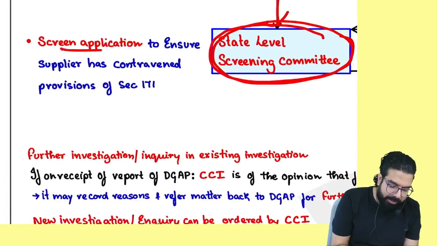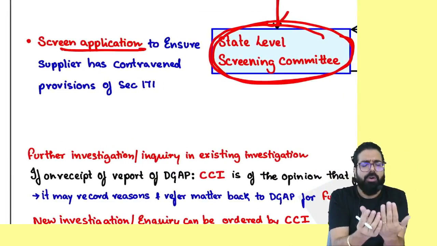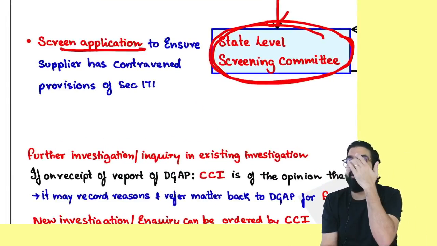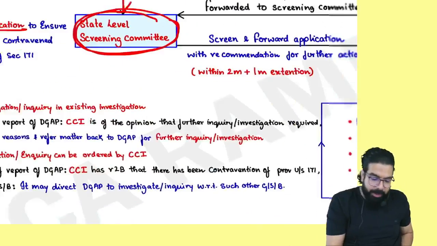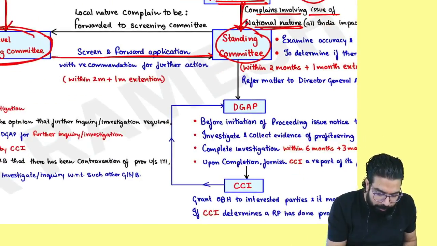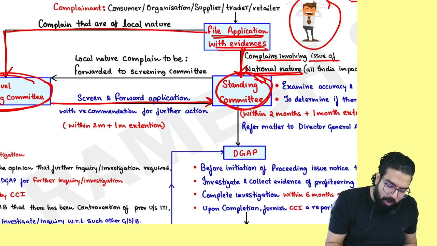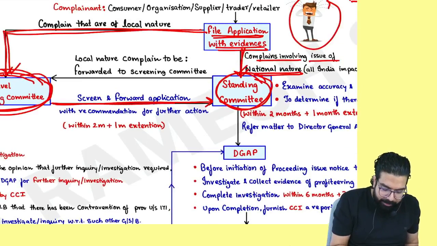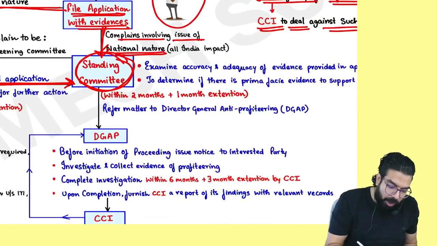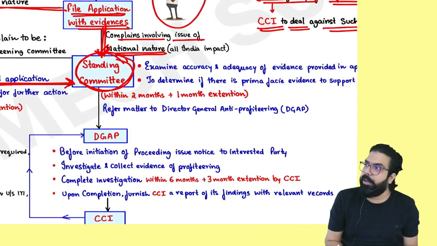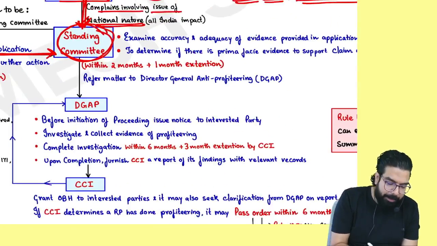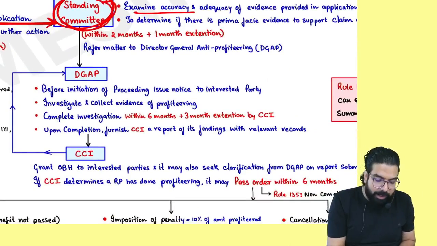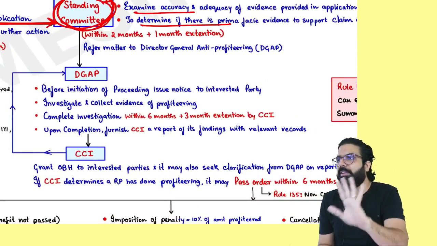They will first screen your application and say, okay, is there a contravention, has the person done profiteering? They will do the basic screening and send the application to whom? Standing committee. If local nature ka complaint, it will come over here, they will screen it and send it to the standing committee. But all India impact ka complaint will come over here directly. Now you know what will happen. They will examine all the documents and see whether any profiteering has happened or not.